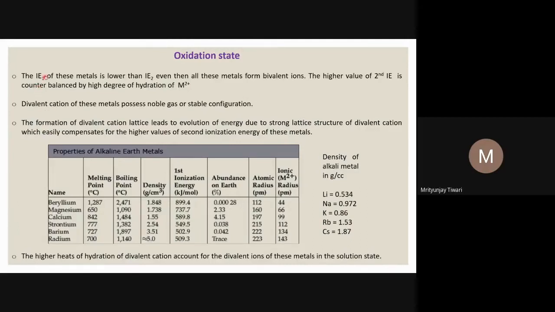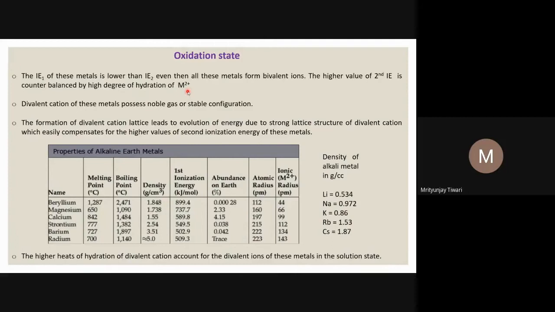The first ionization energy of these metals is lower than the second ionization energy, and this is generally true for all elements. The second ionization energy is always more than the first, which means we need to provide more energy to remove the second electron than the first. The higher value of second ionization energy is counterbalanced by the high degree of hydration of the M2+ ions. Once you remove the electrons, the divalent cations form, and these will not be in the gaseous form.